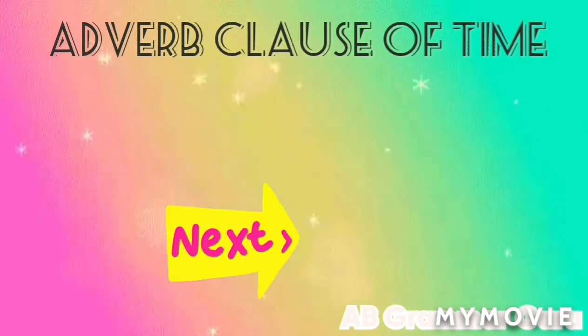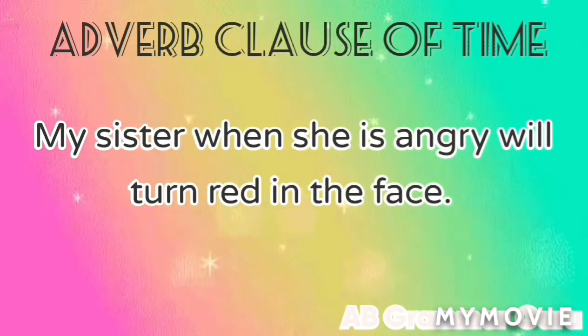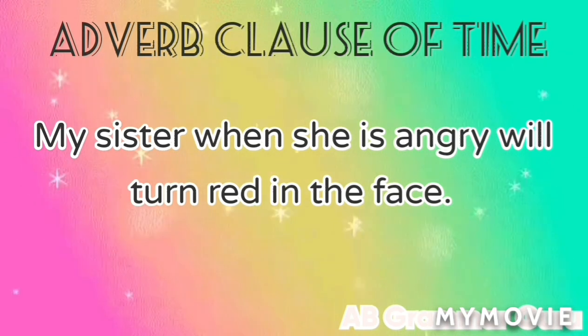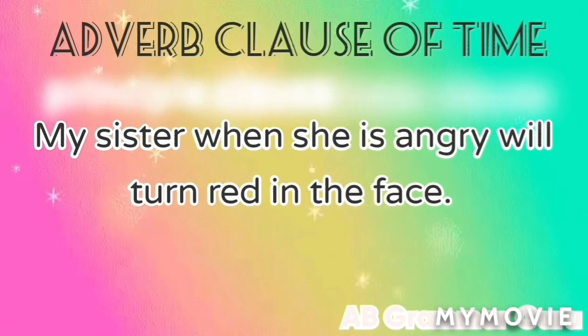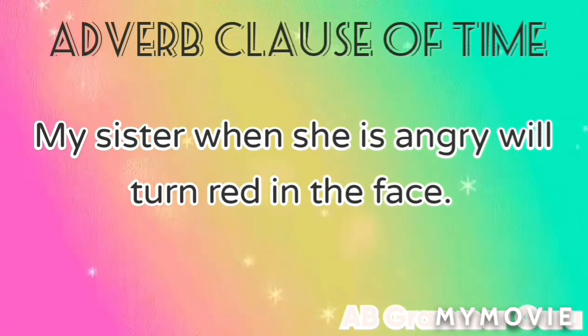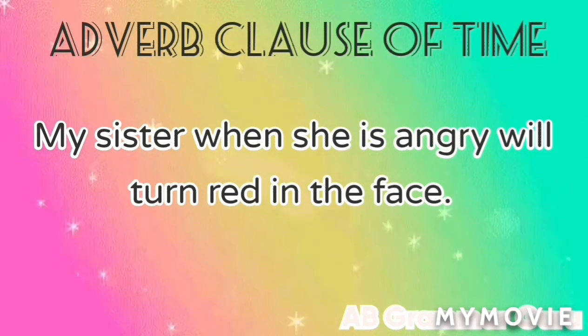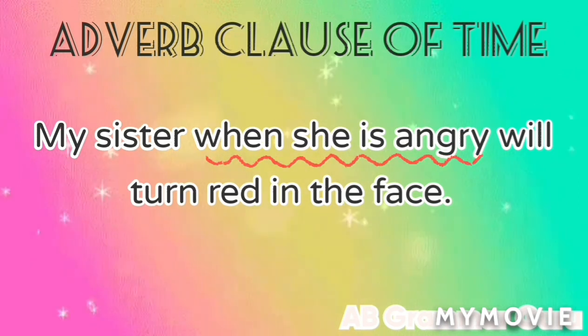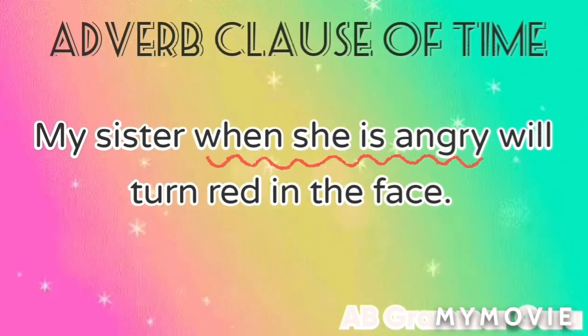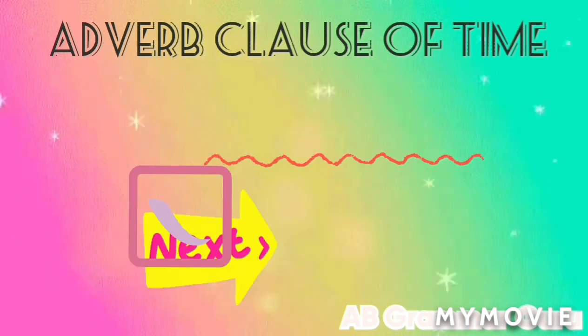Next one. My sister, when she is angry, will turn red in the face. See, every complex sentence has two clauses. The one is principal clause and the other is subordinate clause. And we should identify first which is the principal clause. So here the principal clause is my sister will turn red in the face, right? So what remains there? When she is angry. So we shall underline when she is angry, and it tells the time of turning red, right? So we shall put a box around will turn red in this way, right?